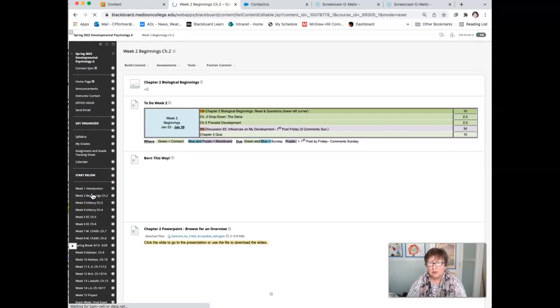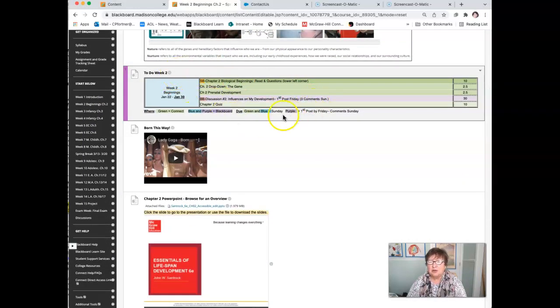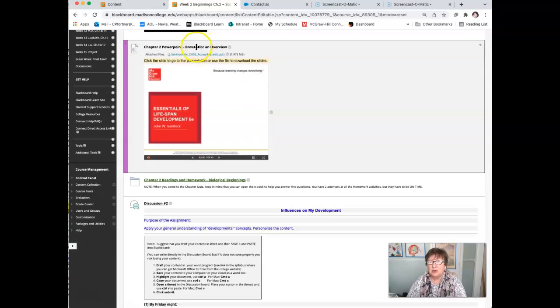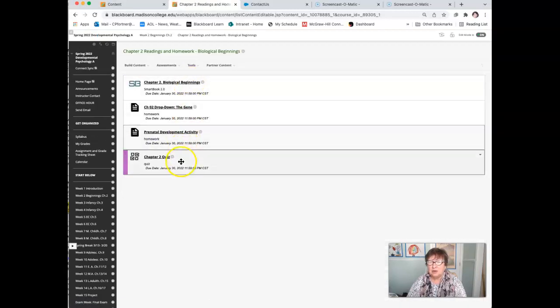Week 2, if you look at this up, here's a little bit of information. Here is our weekly calendar. So then here we have the green information. The green is in Connect, right? Here's like Green Connect chapters quiz, and then there'll be a discussion. Okay, so here, if you click here, is going to be your PowerPoint. You click here and you can see your Connect assignments and go there directly through those.